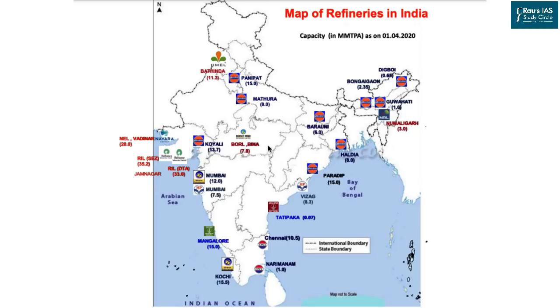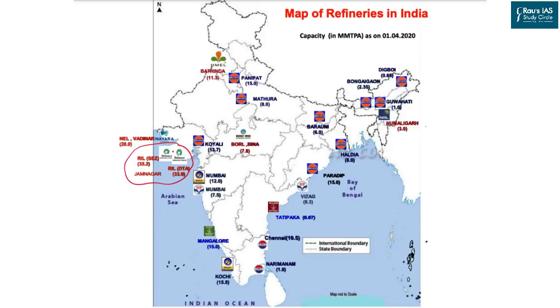So if you go through this map, which is given by the Indian government itself, it shows the different refineries across the nation. The highest number of refineries are under Indian Oil Corporation. But as far as the size of a single refinery is concerned, this is under Reliance Industries. This is the world's largest refinery capacity in India.